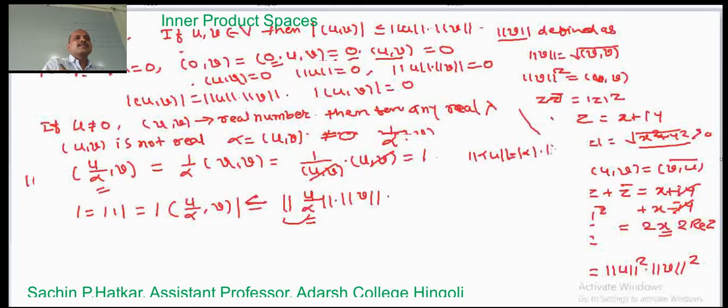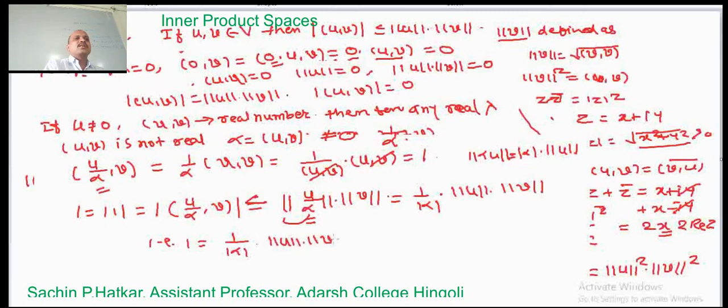Let us apply this. This is equal to 1 divided by mod alpha into the norm of u into the norm of v. That is, 1 is less than or equal to 1 divided by mod alpha into the norm of u into the norm of v. Now transferring this alpha to this side, we get mod of alpha less than or equal to the norm of u into the norm of v.